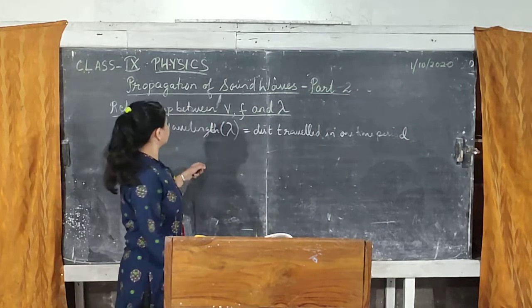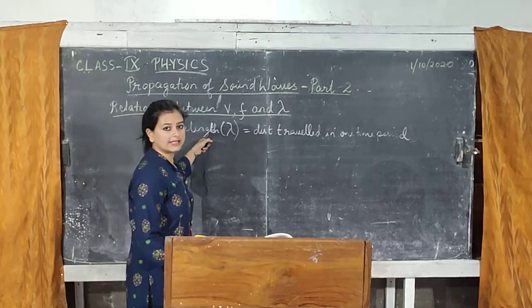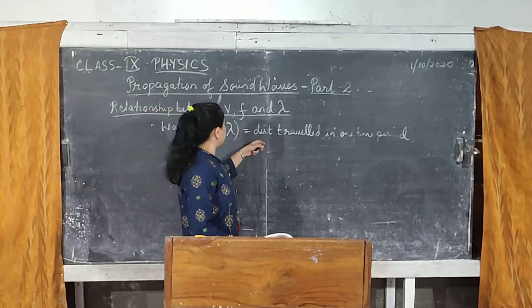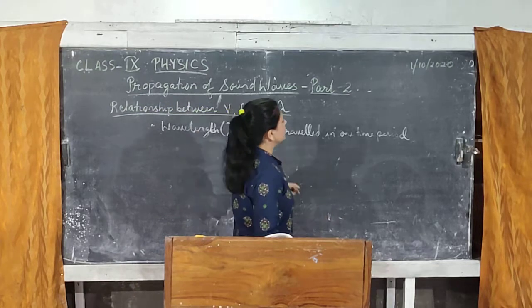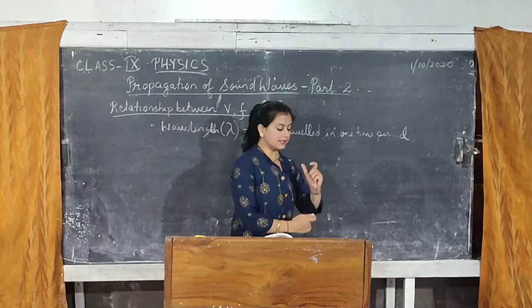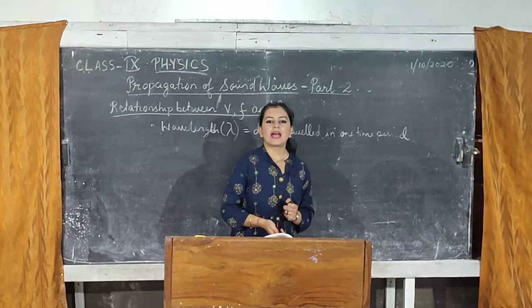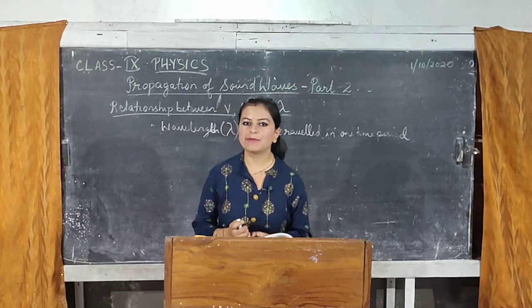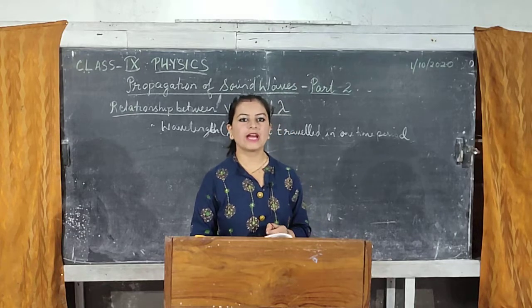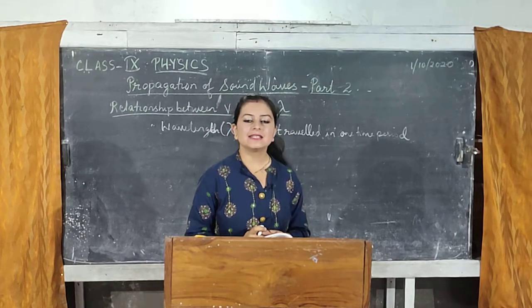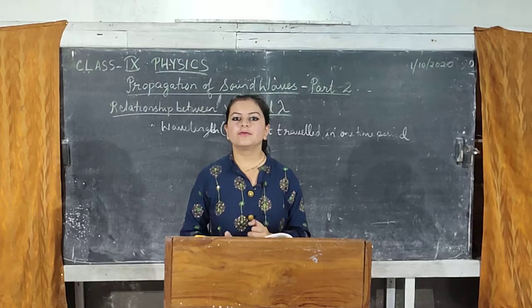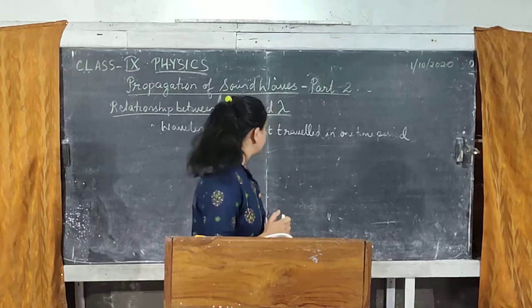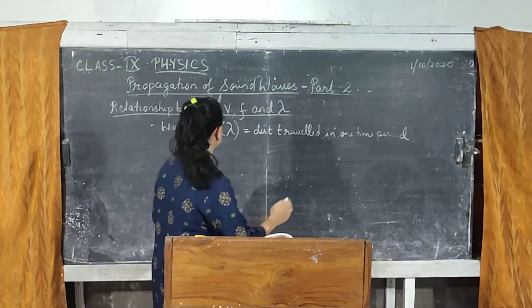Now, you know wavelength is nothing but the distance, and for any particle which is covering a certain distance, the value of distance can be found out by multiplying the velocity of that particle and the time taken to complete that distance. So, similarly, we will use the same relation here.